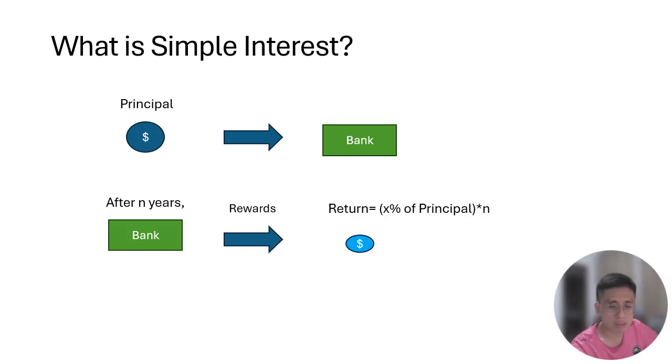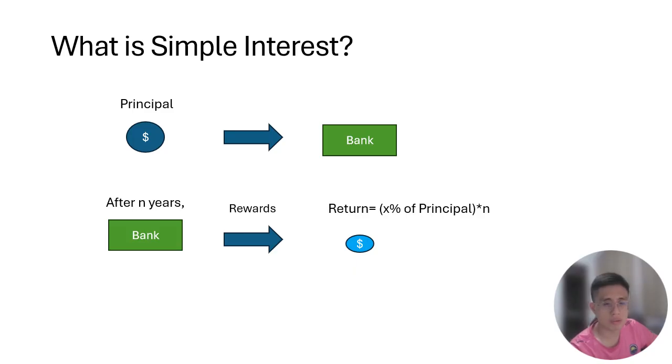Simple interest is that when you save money into the account for 1 year, 2 years, or 5 years, you will get an amount of money as a reward from the bank. The longer you save in the bank, the more interest you have, because the interest keeps adding into your account. For simple interest, it's very simple: the interest is the rate times the principal times the number of years you save in the account.